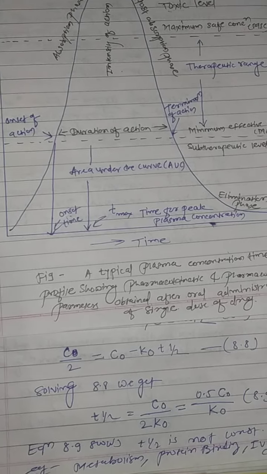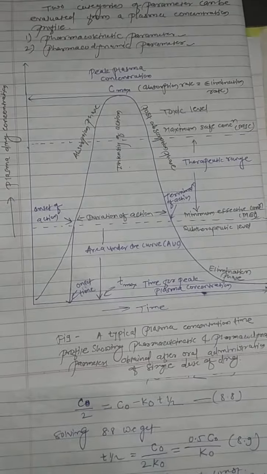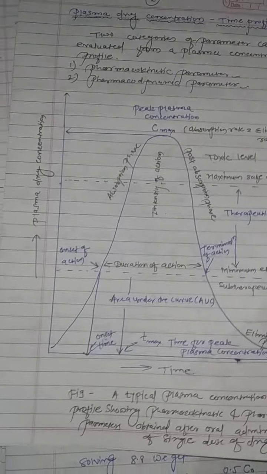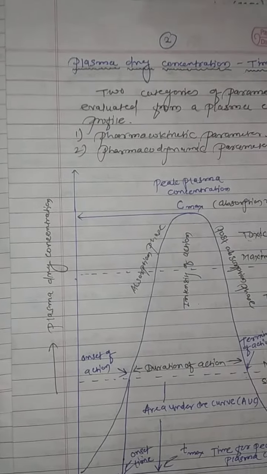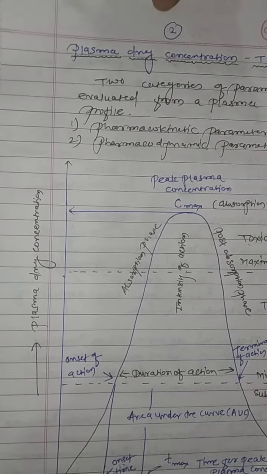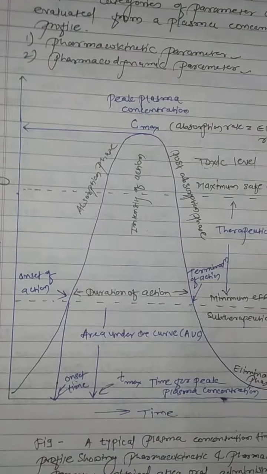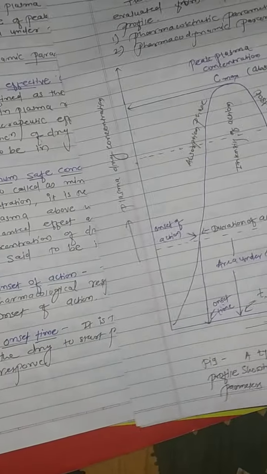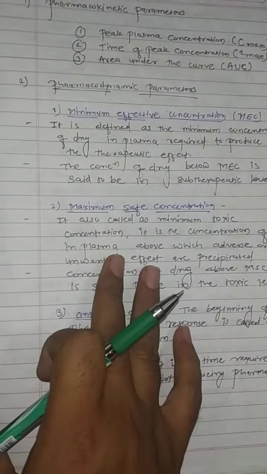So this is the graph which shows the drug's disposition or administration of a drug orally by a single dose. So next, whatever the relative terms in this graph, we will study one by one.